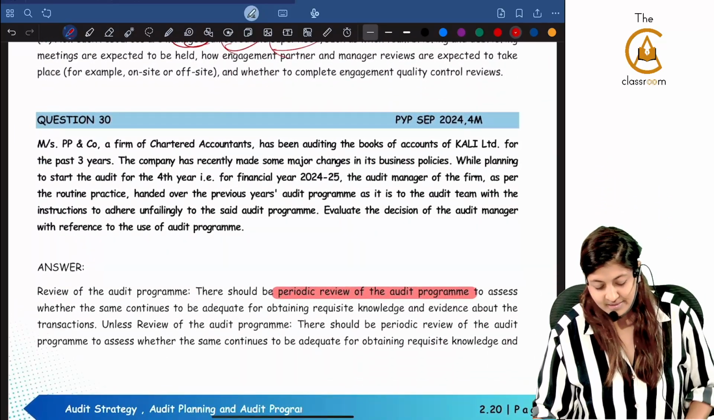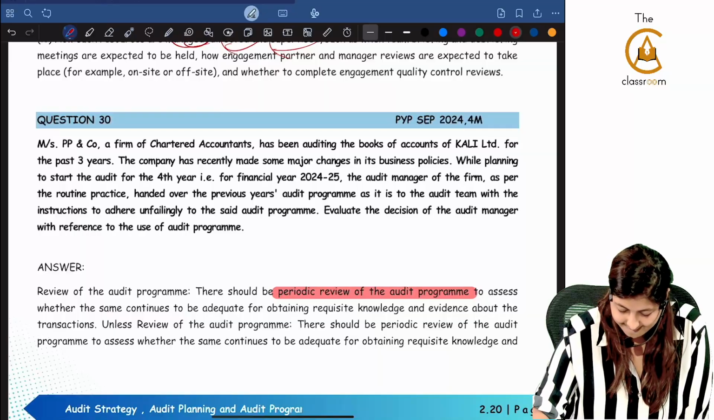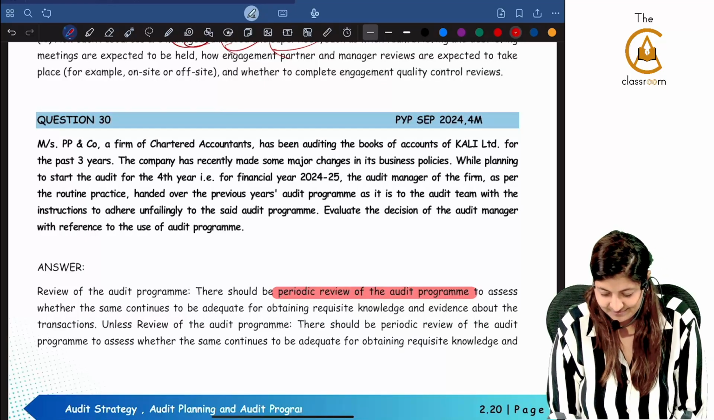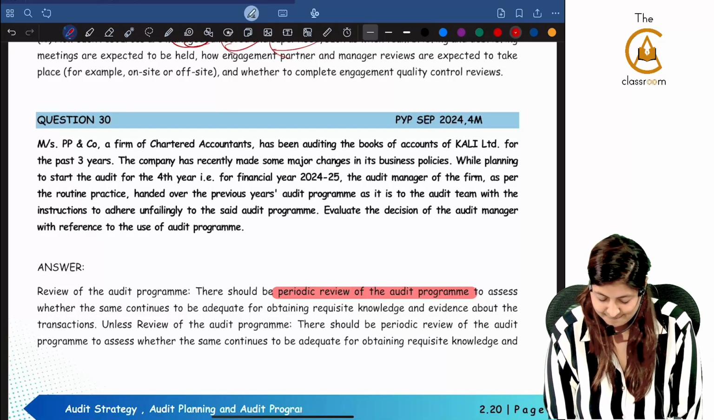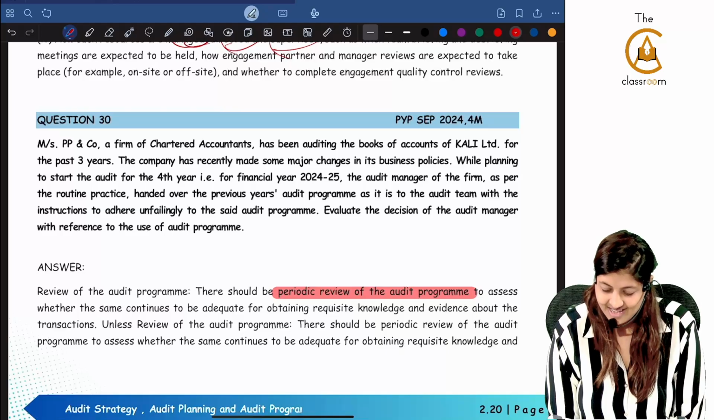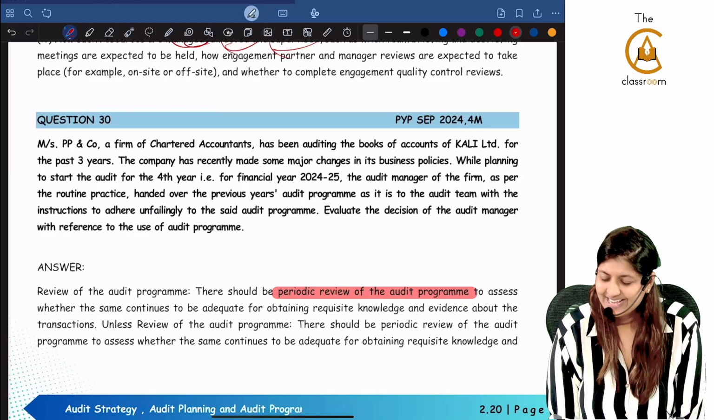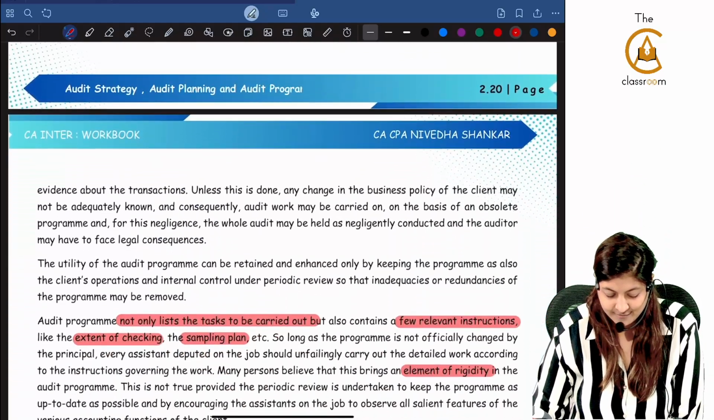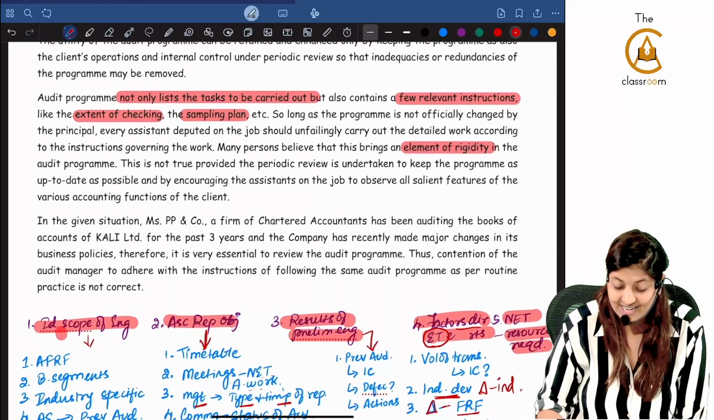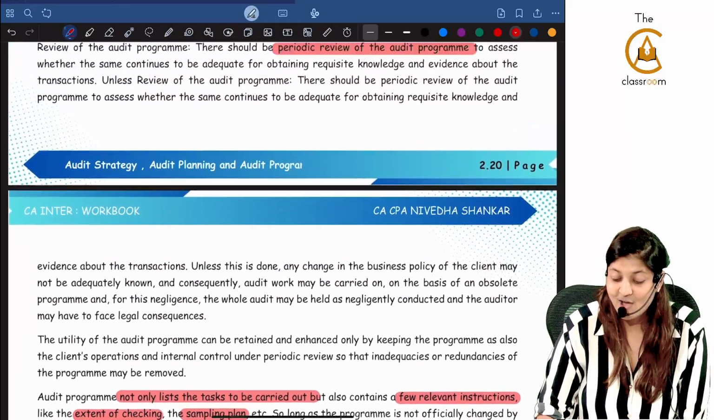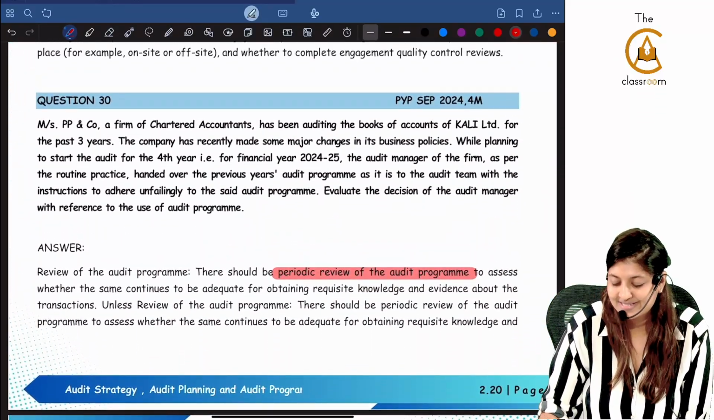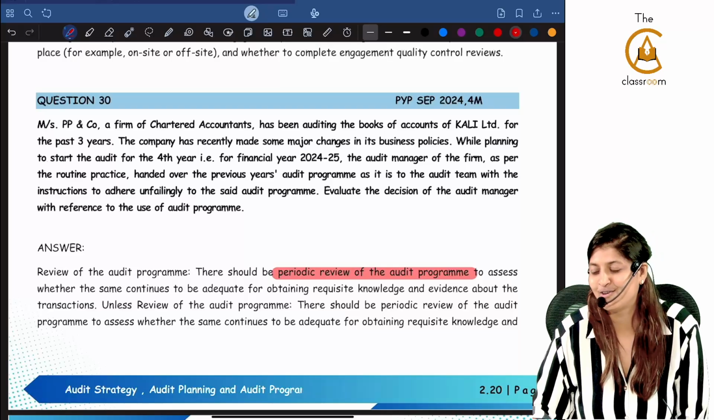Now question number 30. Messrs. P. Last Co., a firm of chartered accountants, has been auditing the books of accounts of Kali Limited. Kali Limited we saw again, September 24 question, periodic review of audit program. Oh, this paragraph question, thank God. They already asked this paragraph question in September 24 itself. Definitely they will not ask for you.